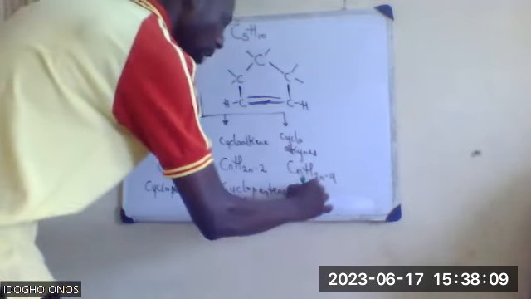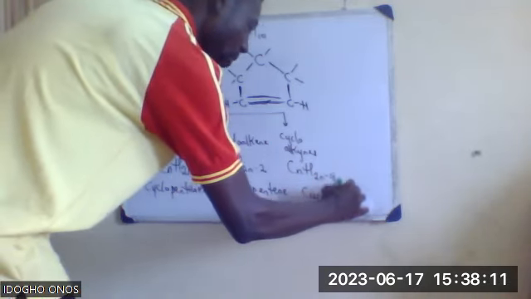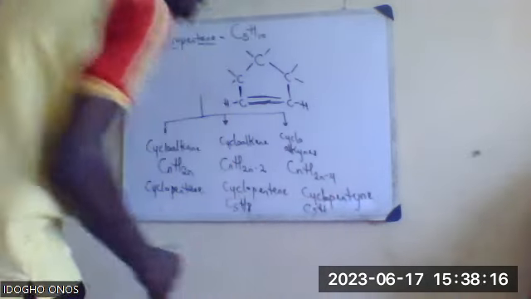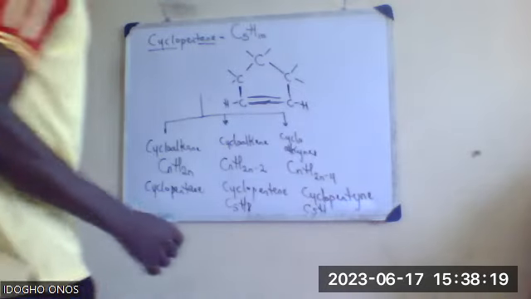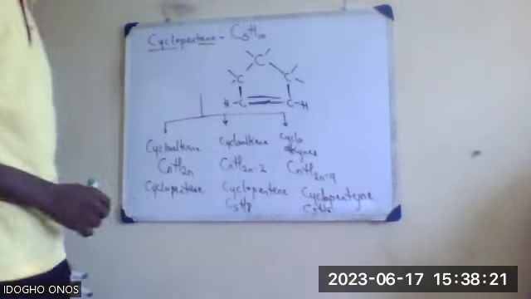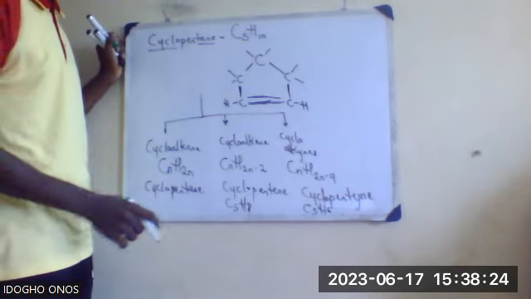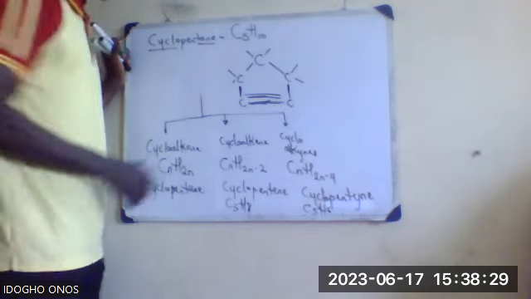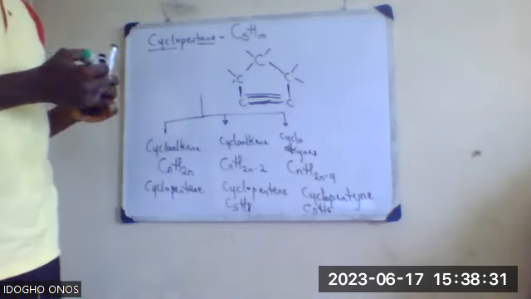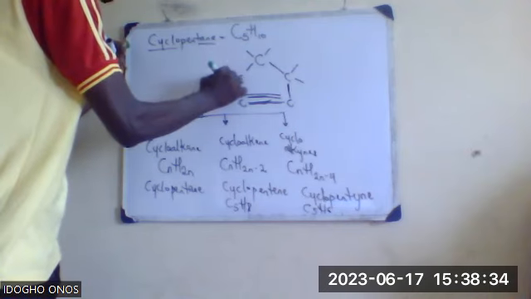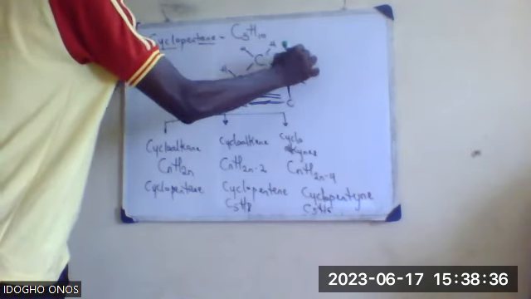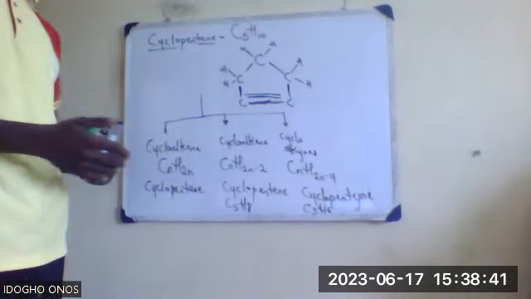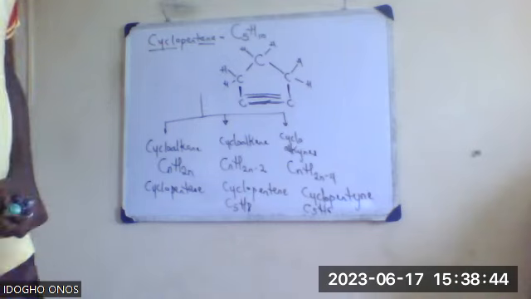Then another example, maybe cyclopentyne. That will be C5H: 2 times 5 is 10, 10 minus 4 is 6. So I'm removing 4 hydrogens completely. I remove these 2 from here, and 2 from here, and introduce the triple bond. So this is how it will look. These are the classifications of hydrocarbons.